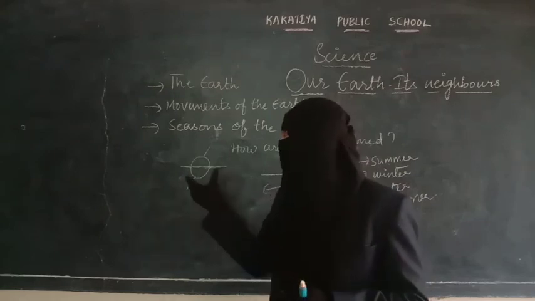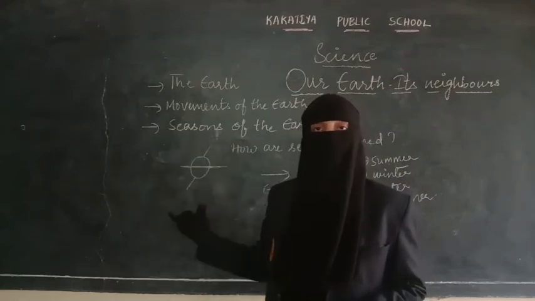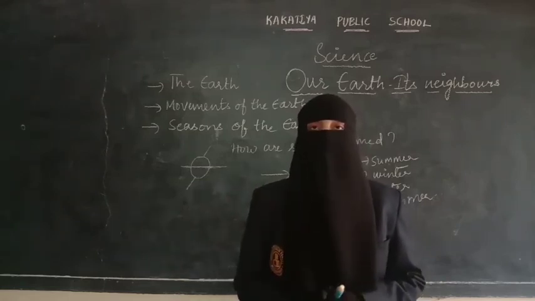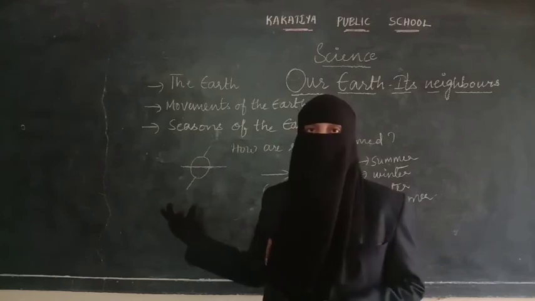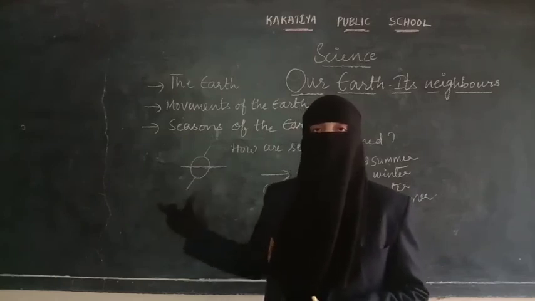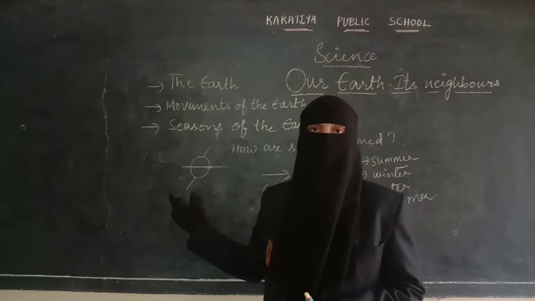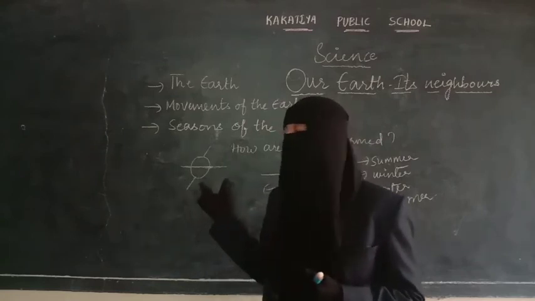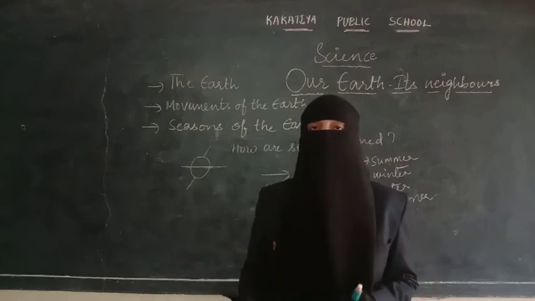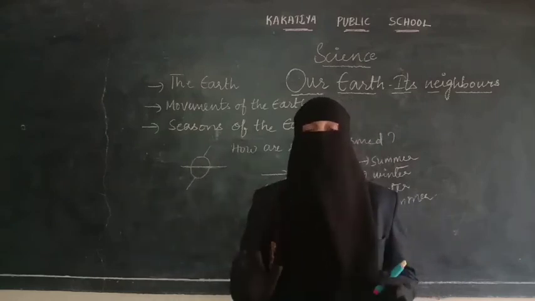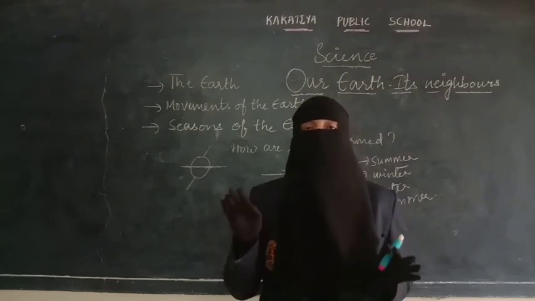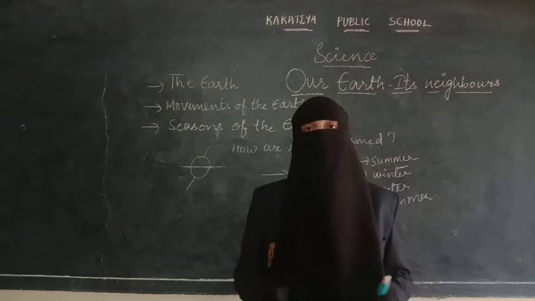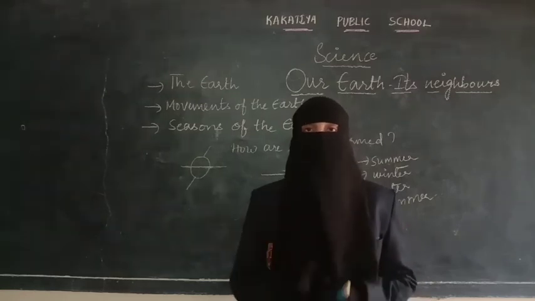So why is there a difference in the north and south pole, why their seasons will not be same in the northern and the southern hemisphere? The reason is the tilted axis, because the axis of the earth is tilted, as well as the revolution of the earth. So as the axis is tilted and as the distance is also more, that's why the seasons are different. If the axis was not tilted, then the northern hemisphere and the southern hemisphere used to get the correct seasons, they used to get the correct day and night also.